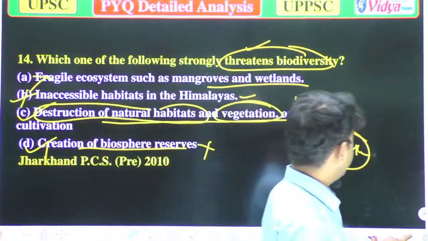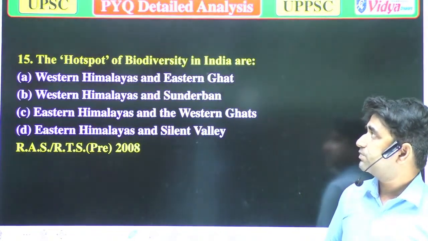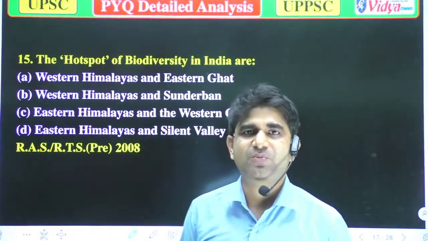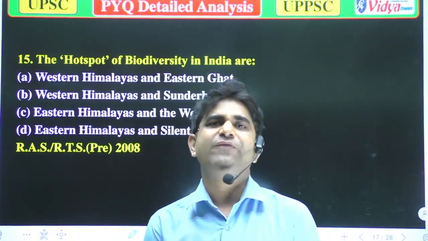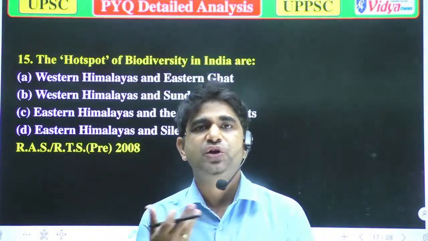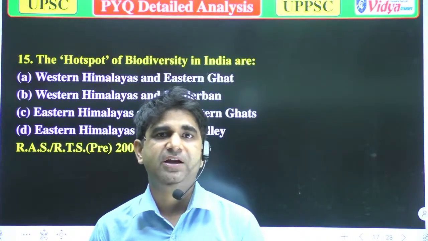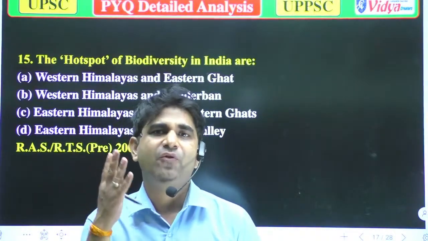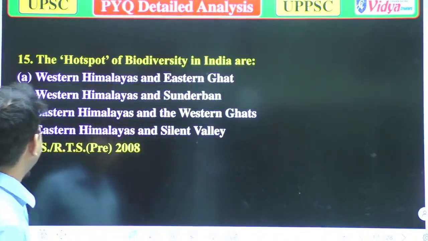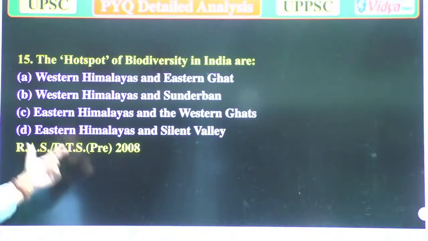Now we'll move to the next question. Our next question is: the hotspots of biodiversity in India are. First, what is a hotspot? Hotspots are the areas where the intensity of anything is found in a proper way, or you can say in a huge way. So that is known as a hotspot. When we talk about biodiversity hotspots, in India mainly four regions are there which are more biodiverse hotspot areas. So option A, Western Himalayas and Eastern Ghats. The hotspots of biodiversity in India are Western Himalayas and Eastern Ghats.